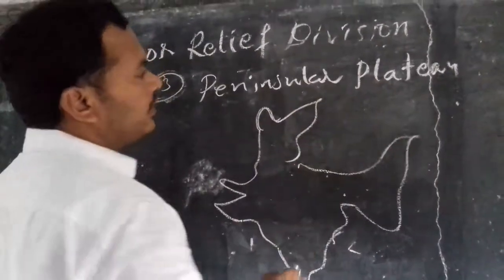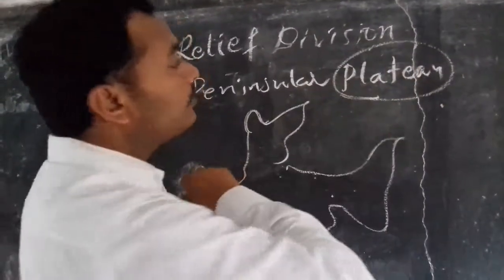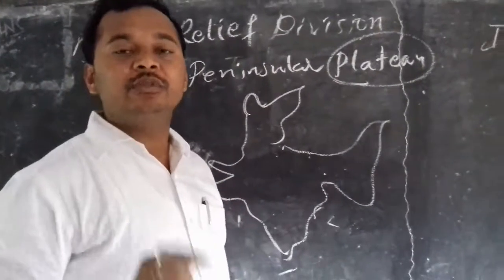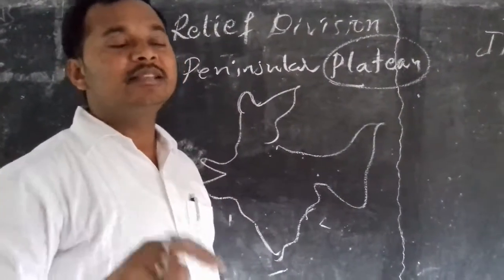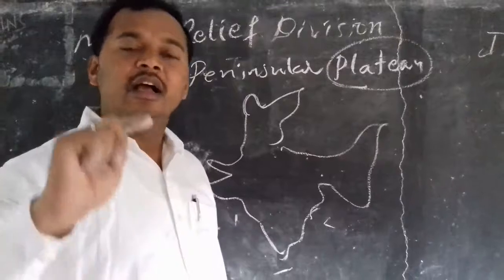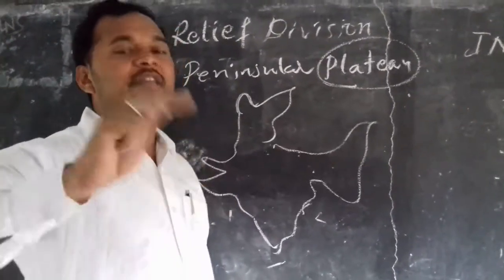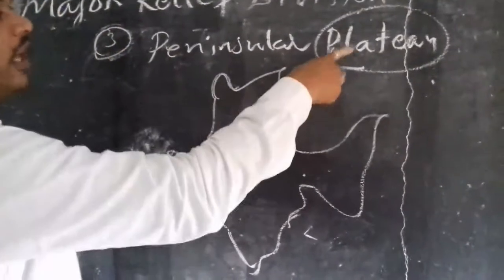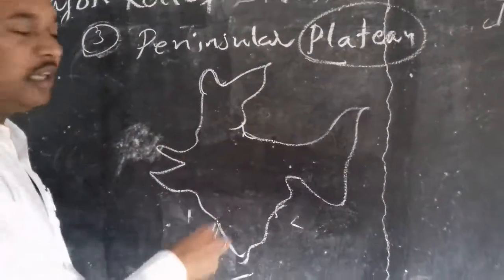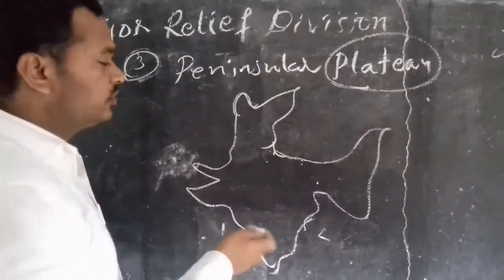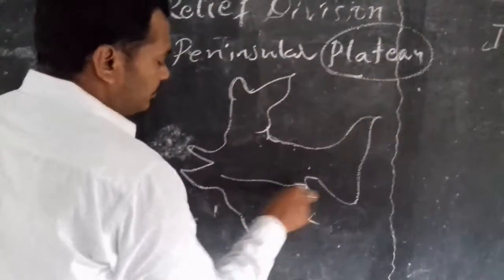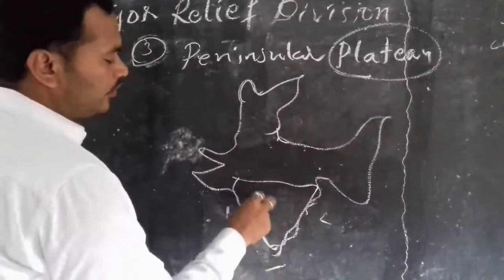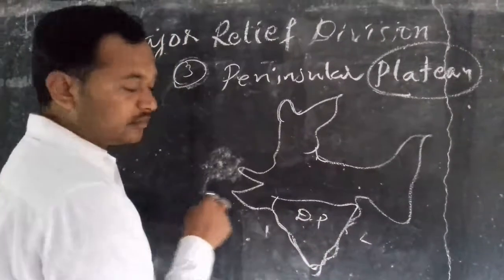The peninsular plateaus. So under this, let us know the plateau. What does it mean? A plateau is a tableland. It is a little bit elevated than the plain lands. Here we have plains, and different plateaus in India. The famous plateau names I am going to tell you. In southern India, there is the Deccan Plateau.